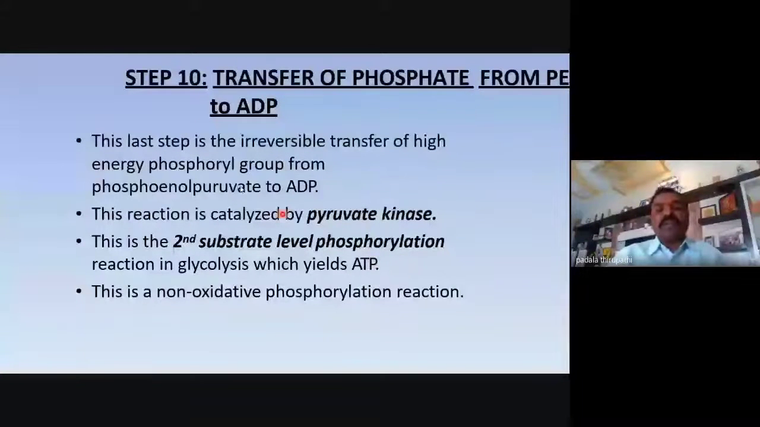So this is the last step. This is an irreversible transfer of the high energy phosphoryl group from phosphoenol pyruvate, that is PEP, to adenosine diphosphate. This reaction is catalyzed by the pyruvate kinase enzyme, and this is the second substrate level phosphorylation reaction in glycolysis, which yields 2 ATP, my dear friends. And this is a non-oxidative phosphorylation reaction.